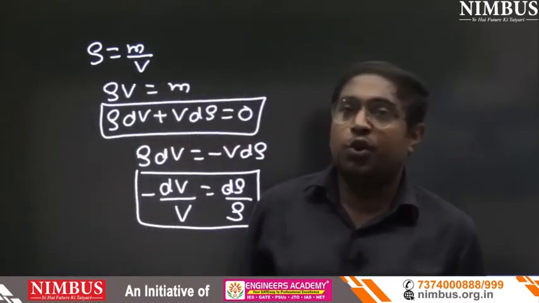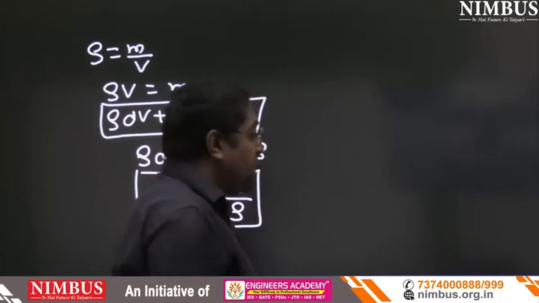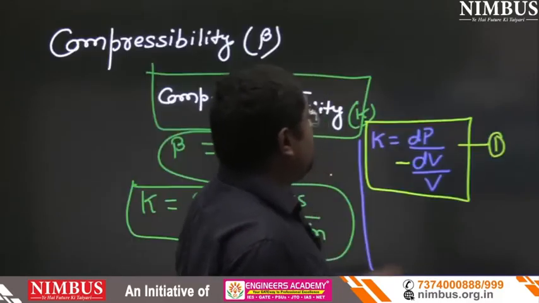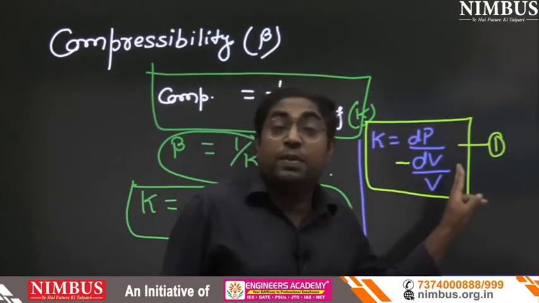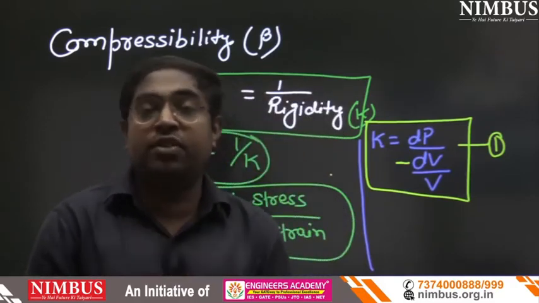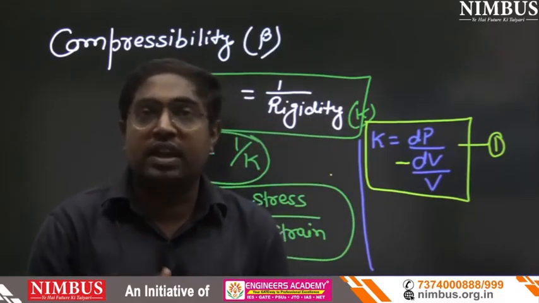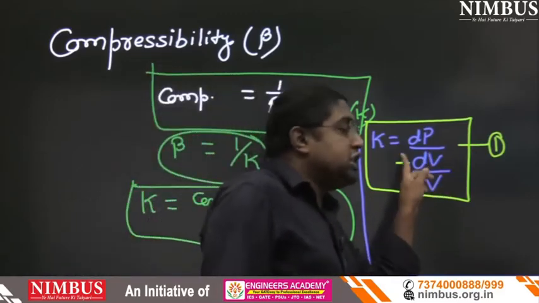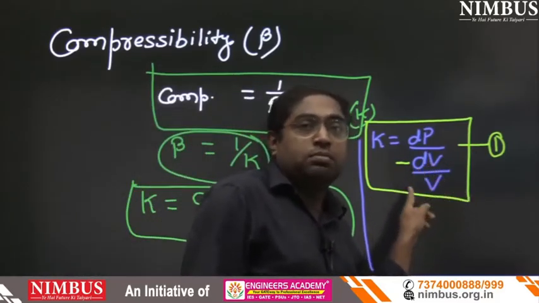dρ upon ρ. Now see equation number 1: K equals minus dP upon dV by V, and we already found the value of minus dV upon V. So can we put dρ by ρ in place of this term?